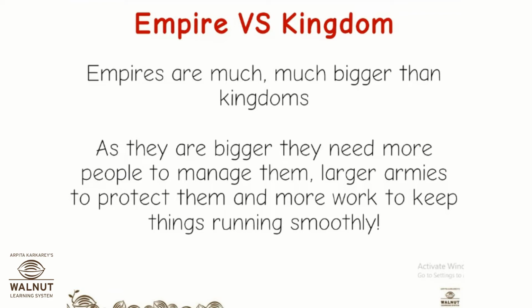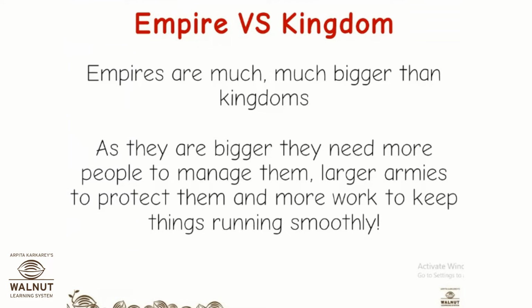See, for example, let's take the class monitor, right? The class monitor is going to manage only what? His class, but the principal is going to manage the whole school. So see, there's a difference, right? And when the principal has to manage the whole school, he or she has to take so many things into consideration. Correct? He has to see how other teachers are working, how the students are behaving, are all the facilities available, are the students happy, are the teachers working properly. So they have to see so many things, right?